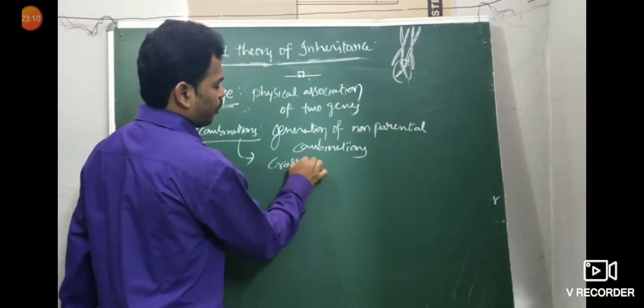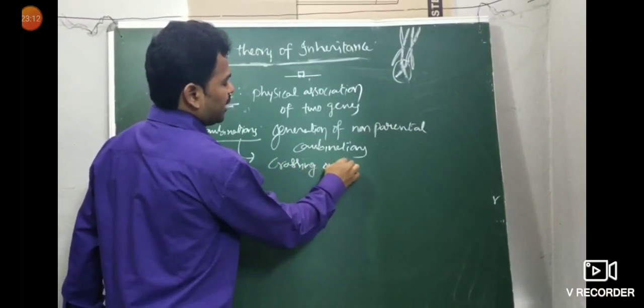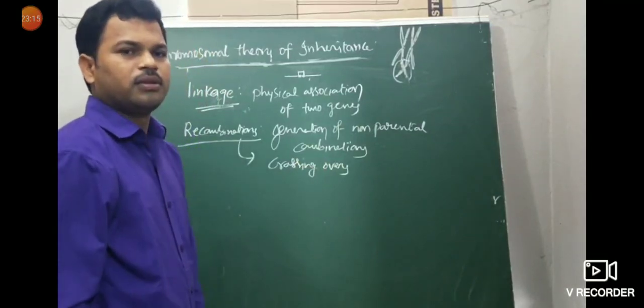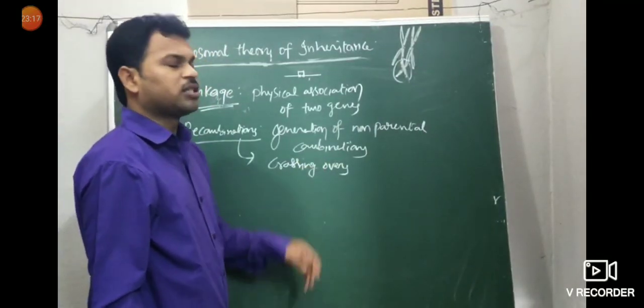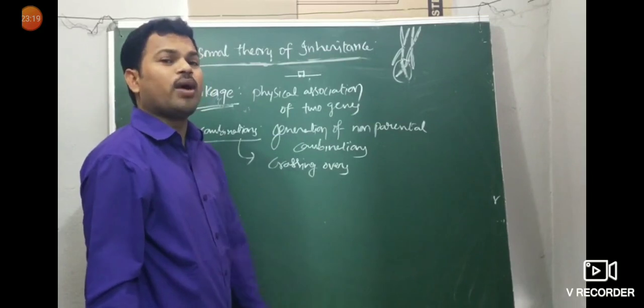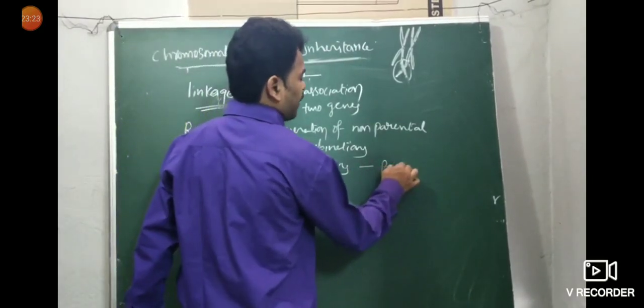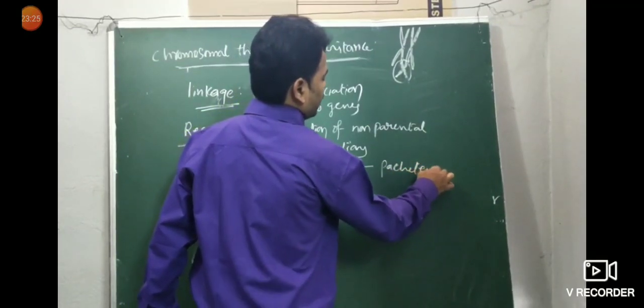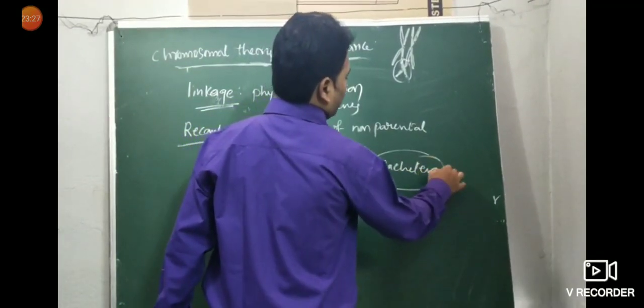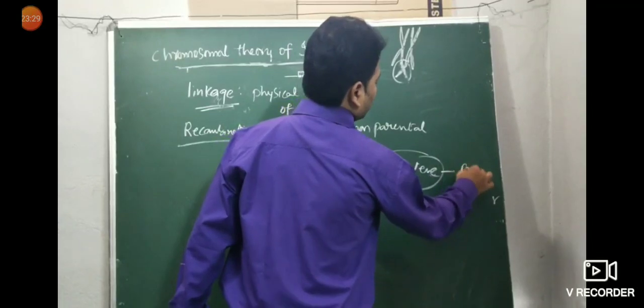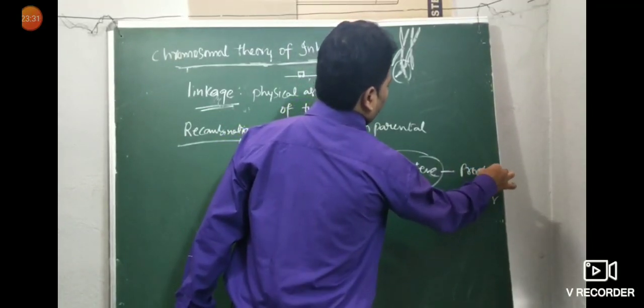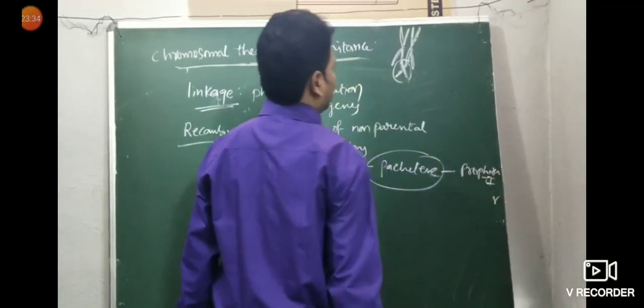Crossing over. Very, very important. Crossing over takes place in which phase? Pachytene. Crossing over takes place in pachytene of prophase 1 of meiosis 1.